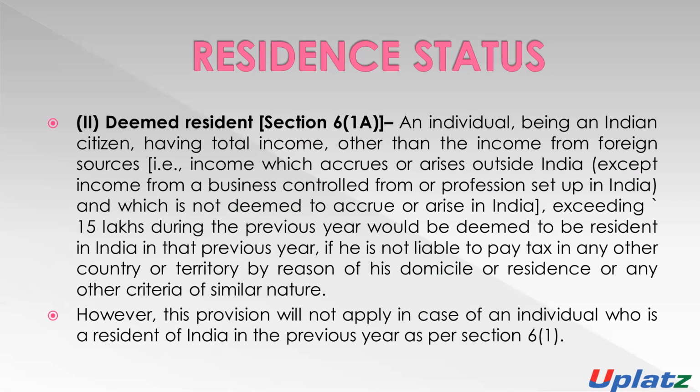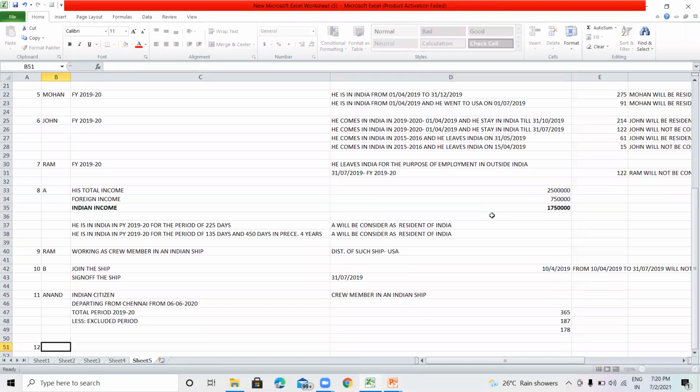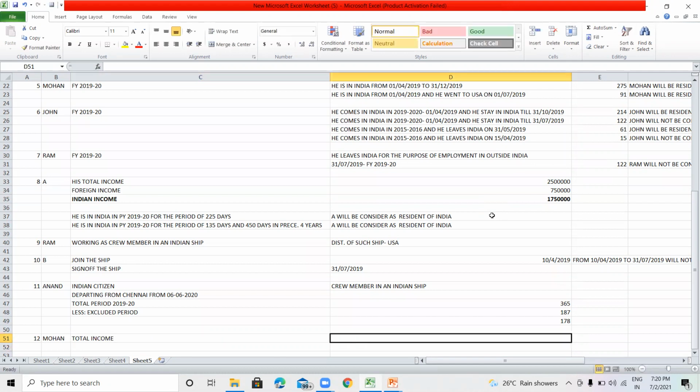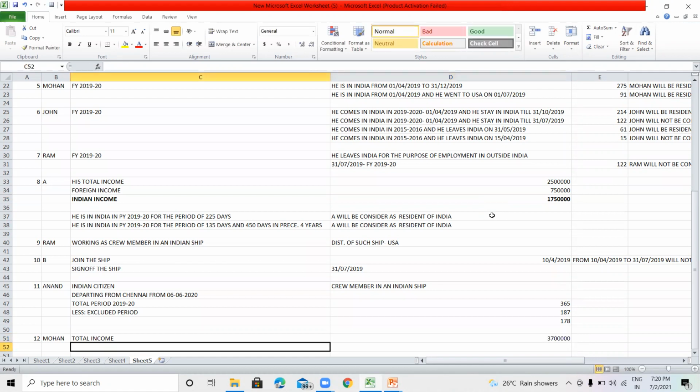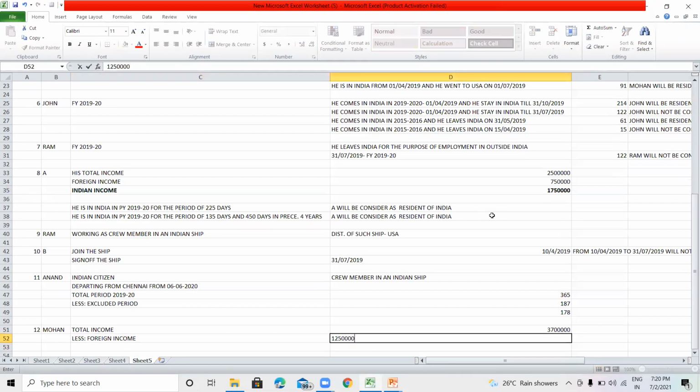residence. Means, for example, Mr. Mohan has total income of 37 lakh rupees, less foreign income, for example, 12,50,000 rupees.